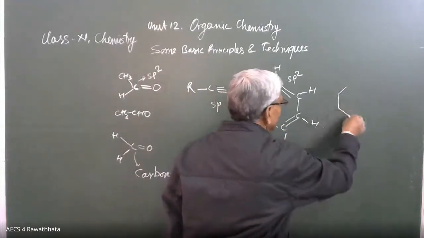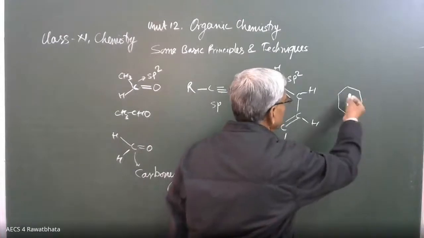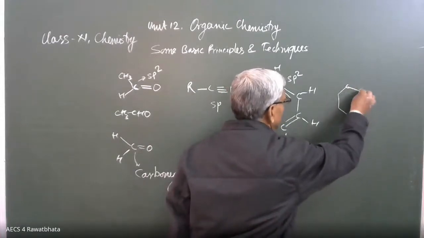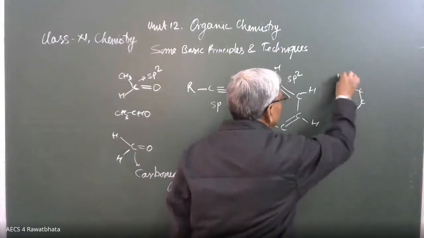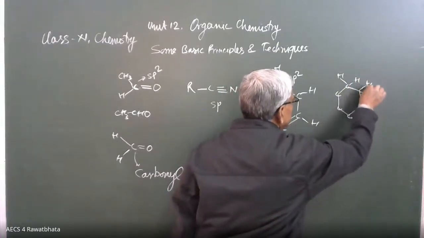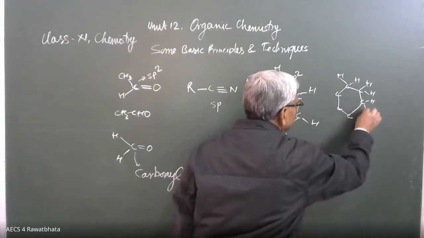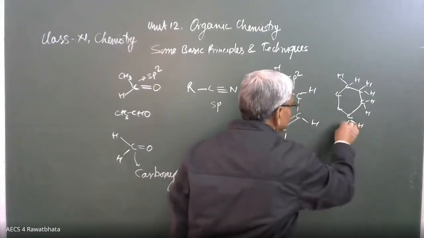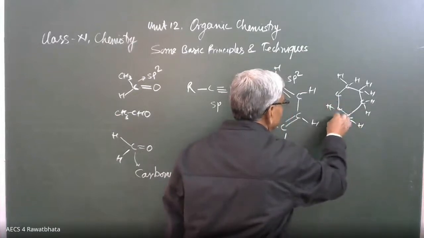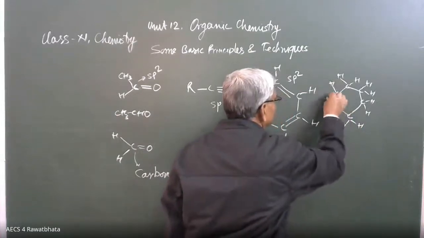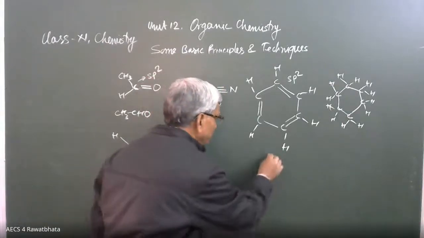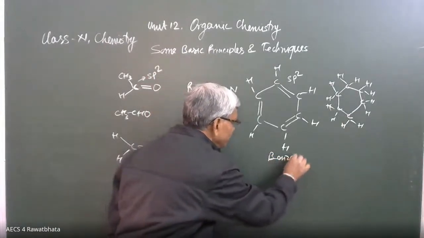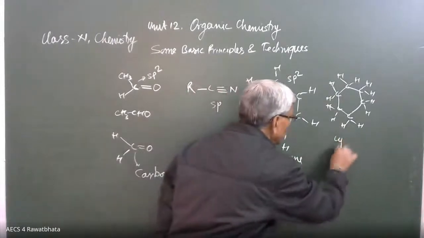Here it is like this. One compound: carbon at the corners, with 2 hydrogen atoms attached to each carbon. What is the state of hybridization? This is called benzene, a well-known compound, and this is called cyclohexane.